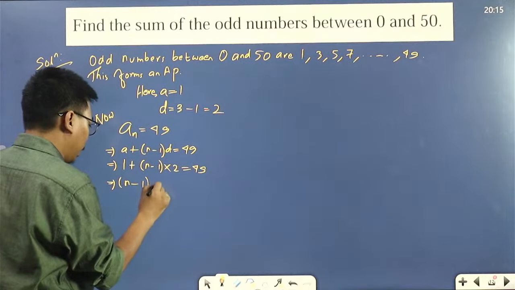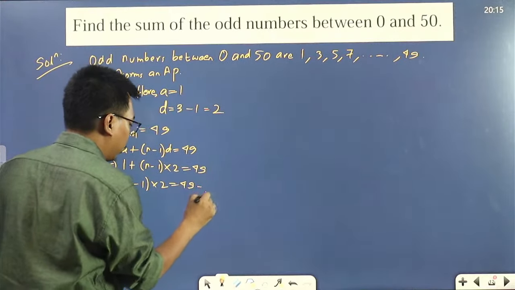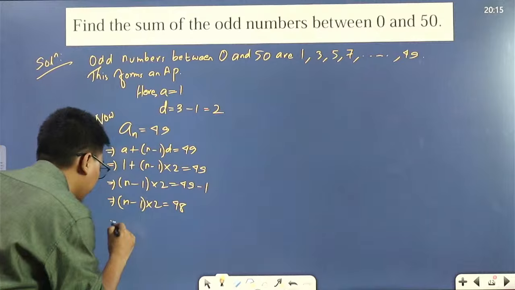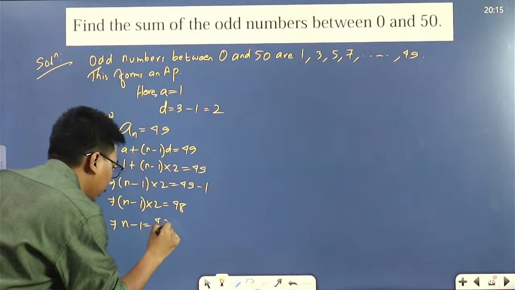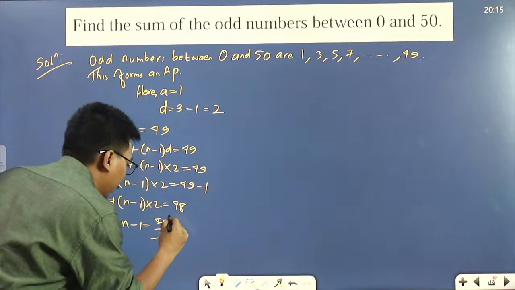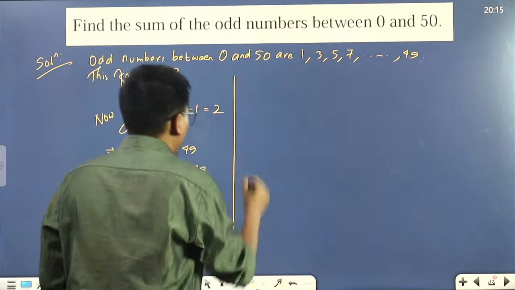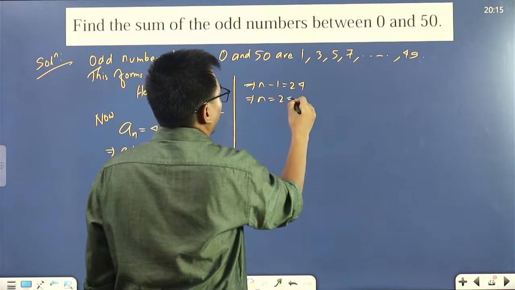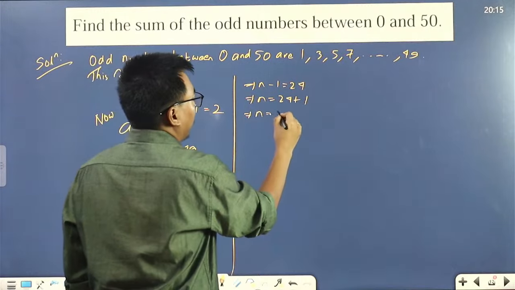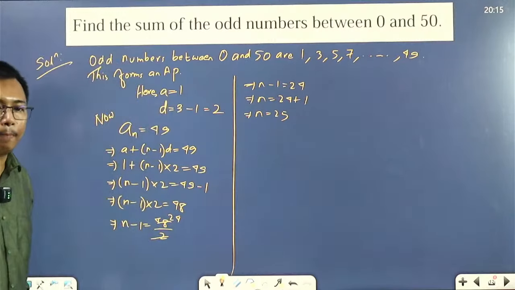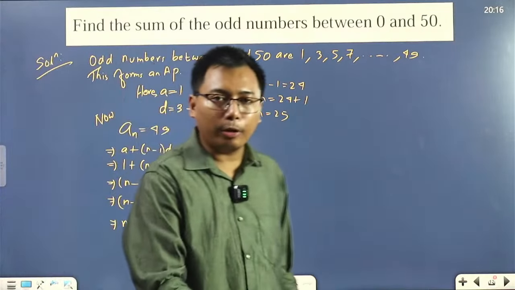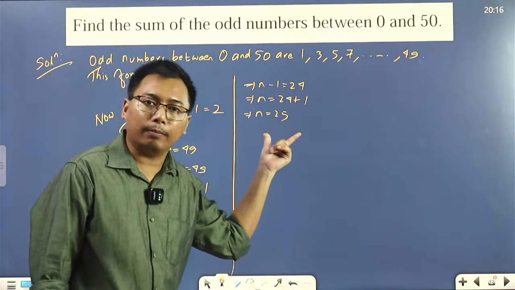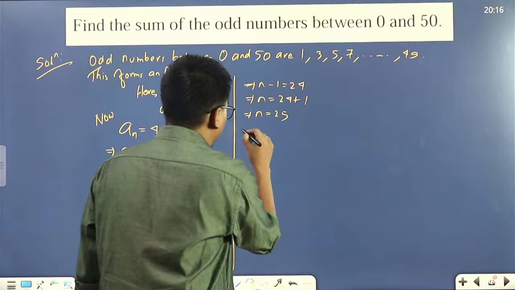So n minus 1 into 2 will be equal to 49 minus 1, which implies n minus 1 into 2 will be equal to 48, which implies n minus 1 will be equal to 24. So n minus 1 is equal to 24, which implies n equals 24 plus 1, which implies n is equal to 25. Now we know how many terms are there. From 1 up to 49 we have 25 terms.